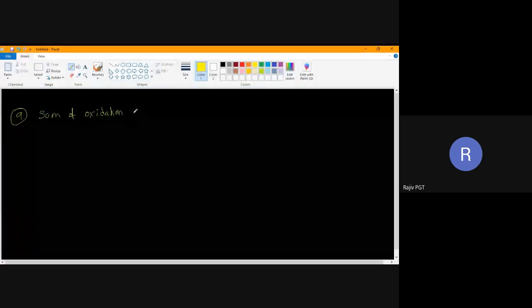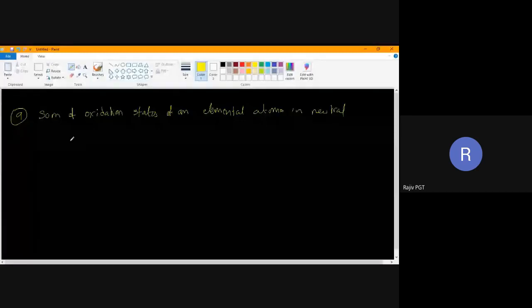Sum of oxidation states of an element, of elemental atoms in a neutral molecule, is 0. What is this, sir? I will explain. Earlier I gave a hint when I was going to calculate O2F2. The same thing I have explained here.